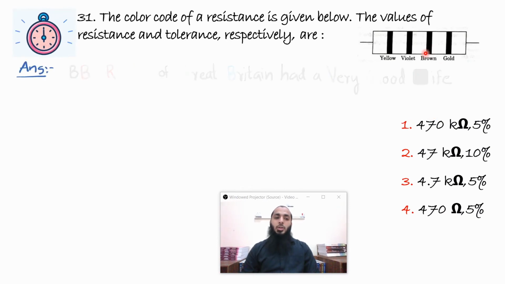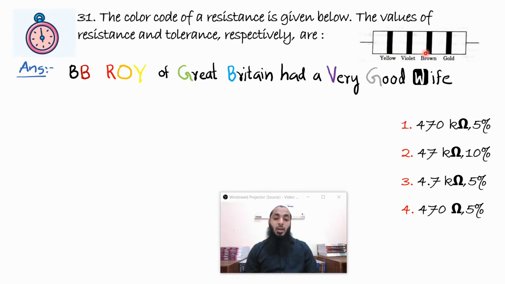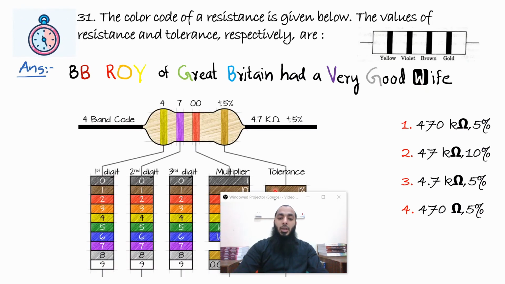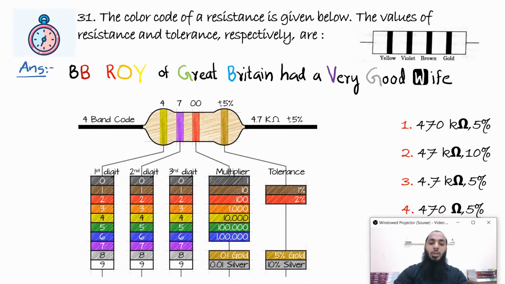We know the mnemonic. B.B. Roy of Great Britain had a very good wife. It starts from black and ends in white. So in between you have brown, red, orange, yellow, green, blue, violet, gray, and then at the end white. Now the multiplying factor for brown will be 10 raised to 1, which is 10. So clearly it will be 4, 7 multiplied by 10, which is 470.